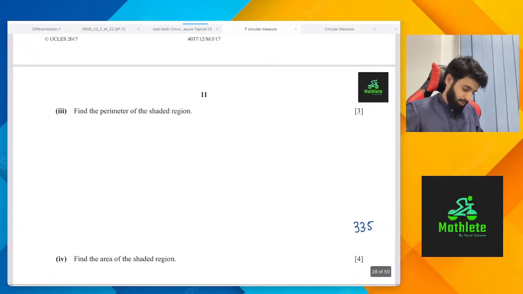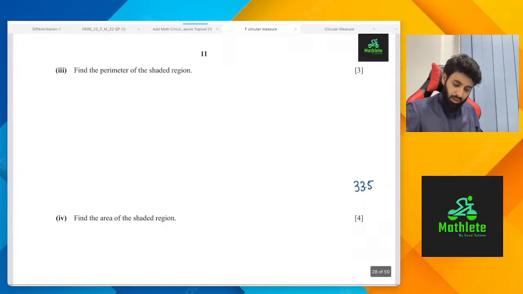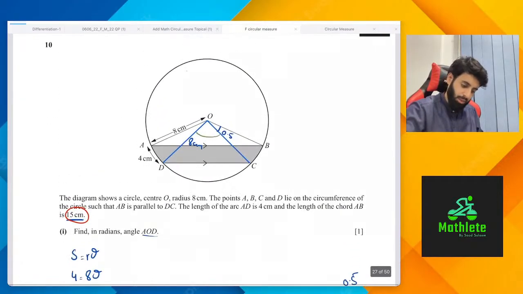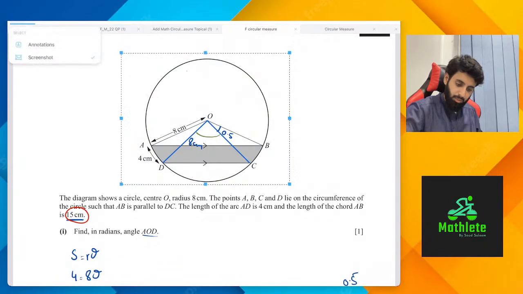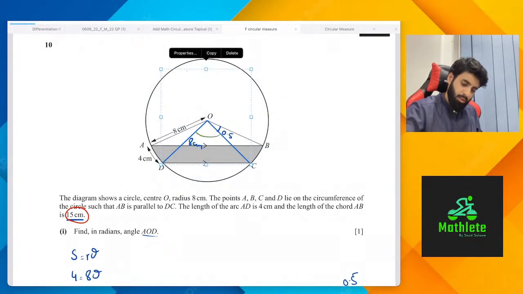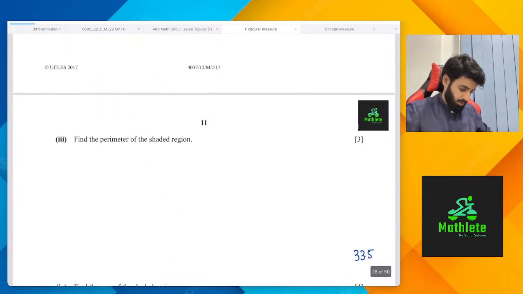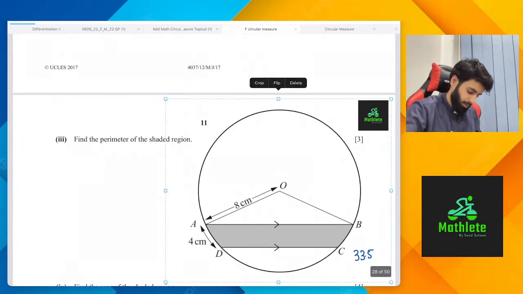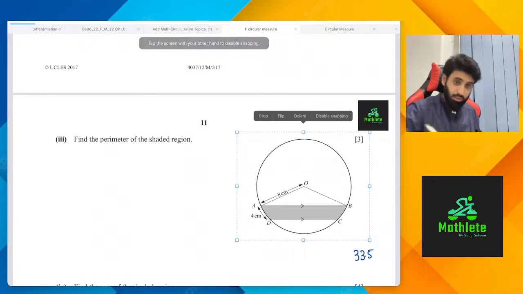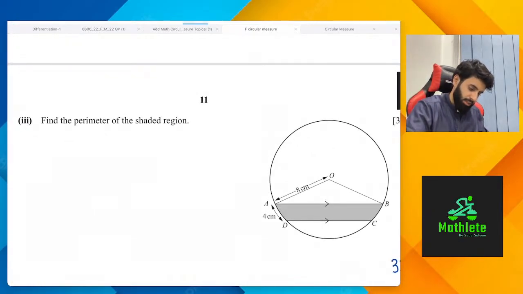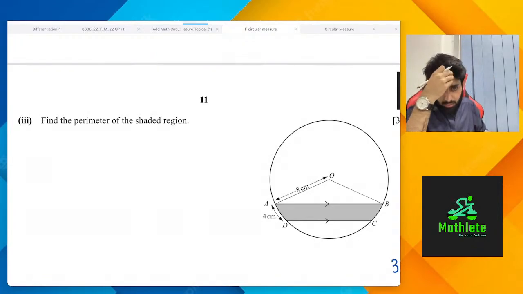Then it says find the perimeter of the shaded region, and this is a 3-mark question, followed by the area of the shaded region, which is a 4-mark question. How about we take a screenshot of this. First, let's erase this. Then let's take a screenshot, bring the working back, and put it here. So help me out: how exactly are we going to find the perimeter of the shaded region? We have pretty much all the ingredients. It's just one length that we have to find.